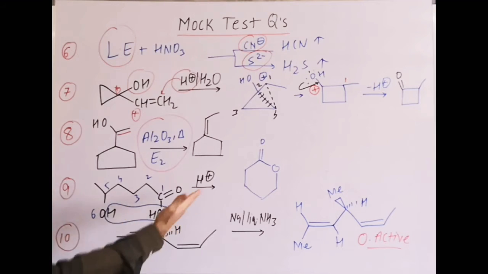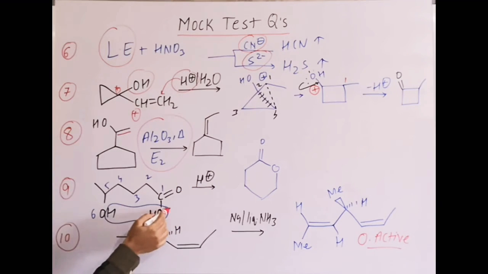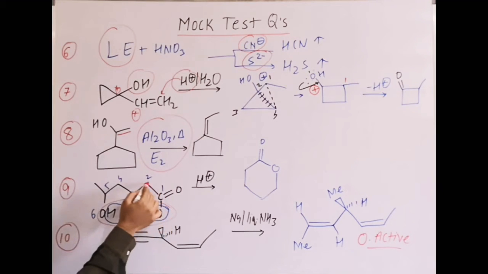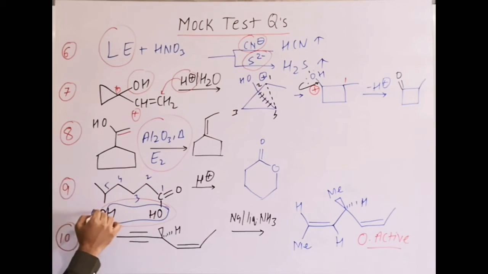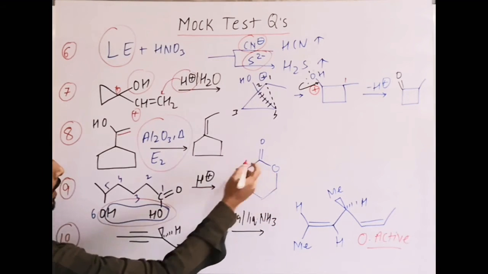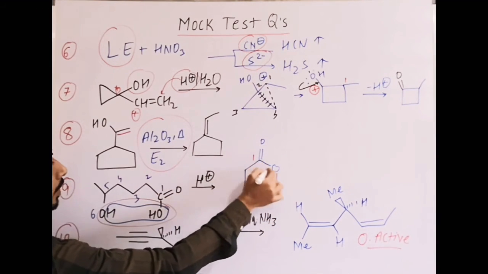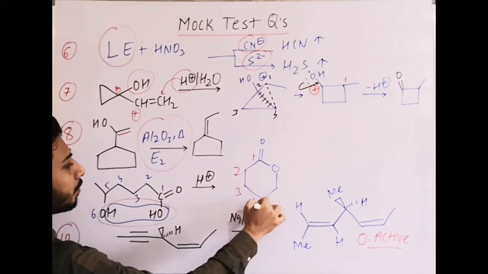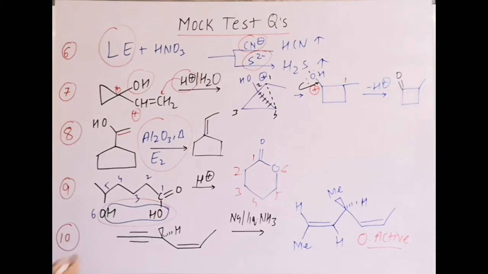Then the 9th, I already told you, it is a special esterification in which water eliminates, and we mark the atoms which form the ring: 1, 2, 3, 4, 5. The 6th is oxygen. To make a 6-membered ring, oxygen is 6th, and the C double bond O carbon is 1. 1, 2, 3, 4, 5, 6. That is the answer. The next one, question number 10.